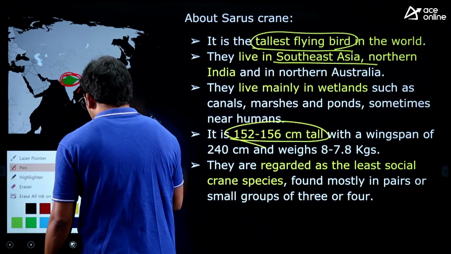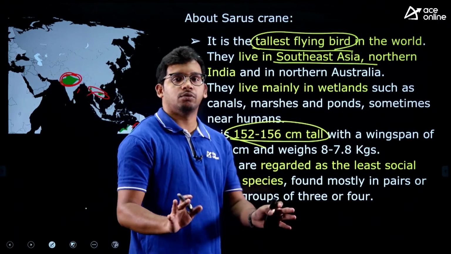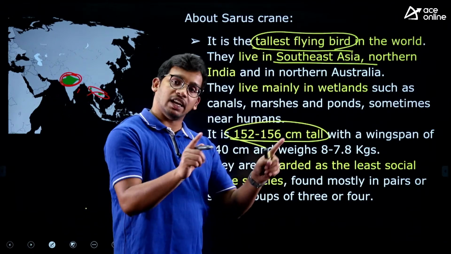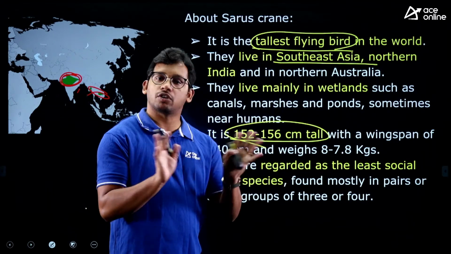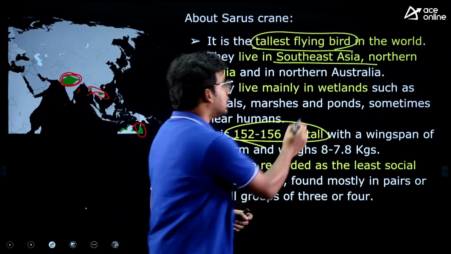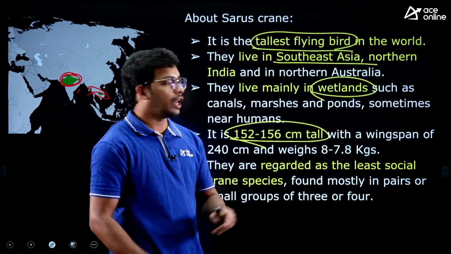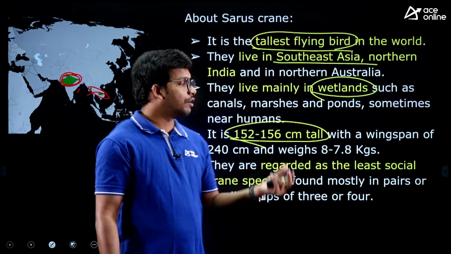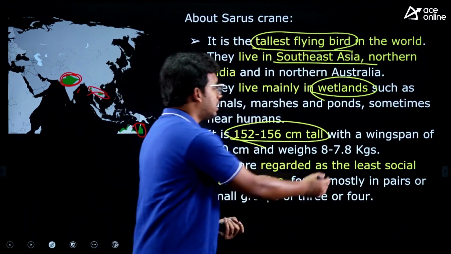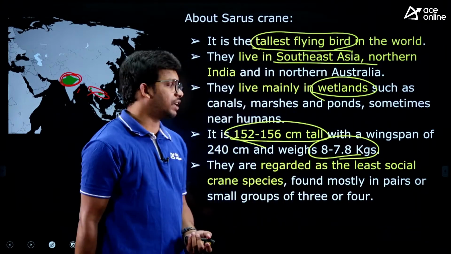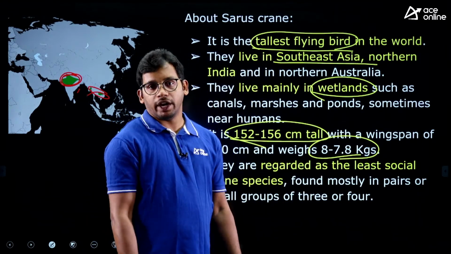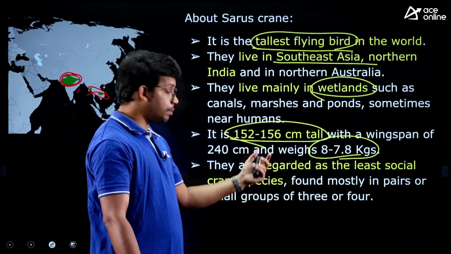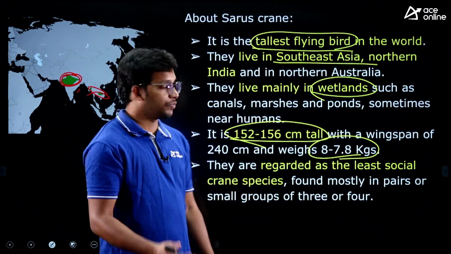As for the habitat, they mainly live in the wetlands. That means they are not living in the forests. They live wherever there is water, like ponds, lakes, agriculture fields. All these wetlands are where they live, right? And their weight is approximately 7 to 8 kgs. Some of these features will also be asked in the exam, right?